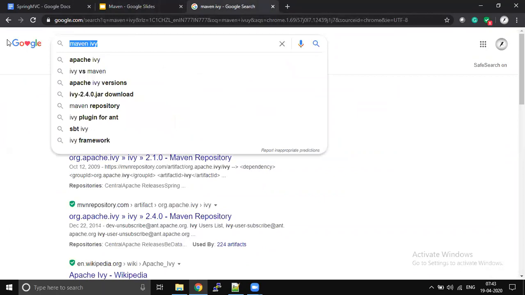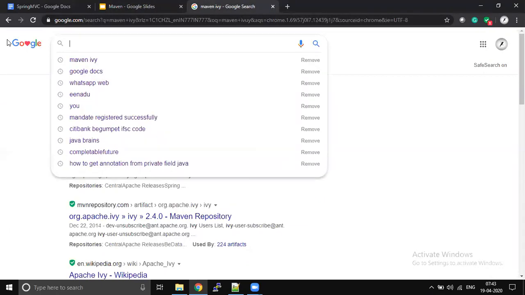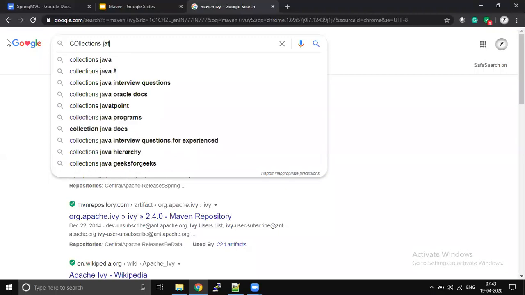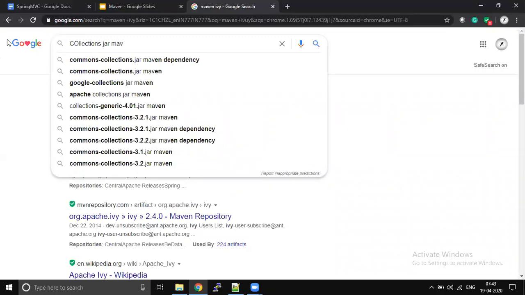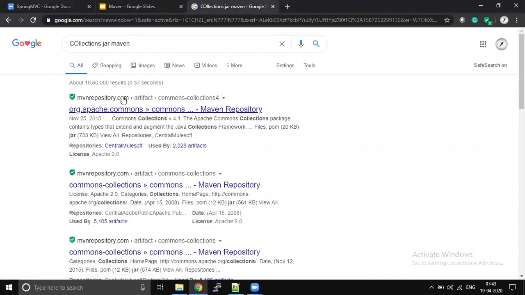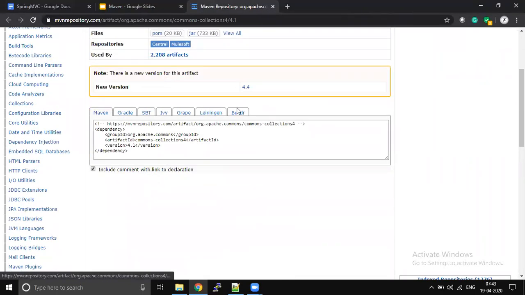For example, to get all the details, we can search something like this: collections jar. See, these many different build scripts are available. Maven, Gradle, SBT, Ivy, Grape. Like this, there are so many build tools available, but Maven is one of the best out of all these.